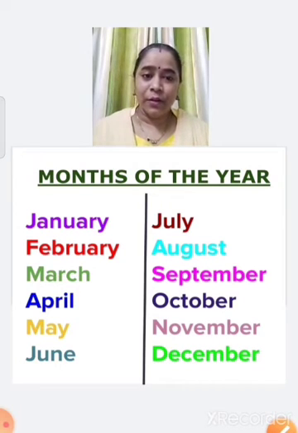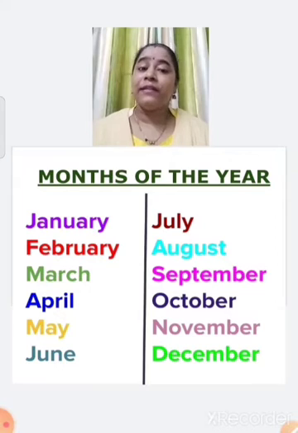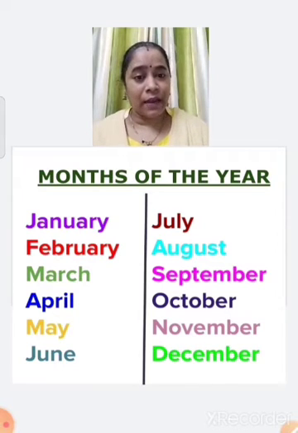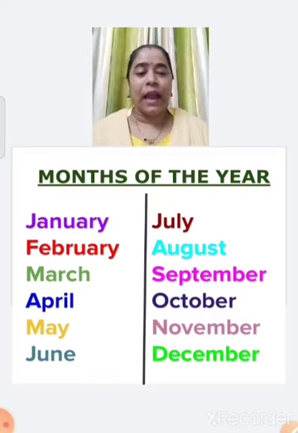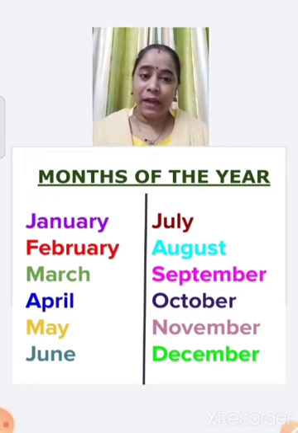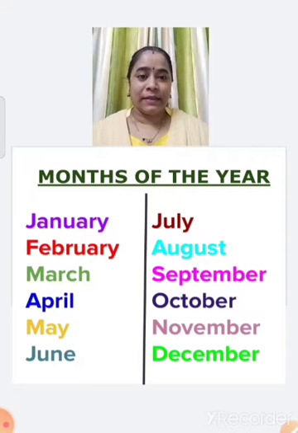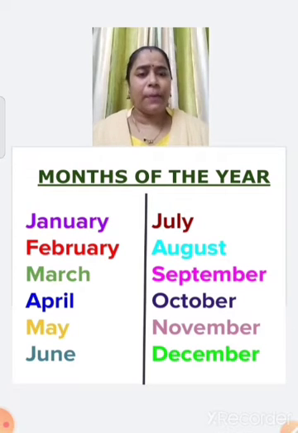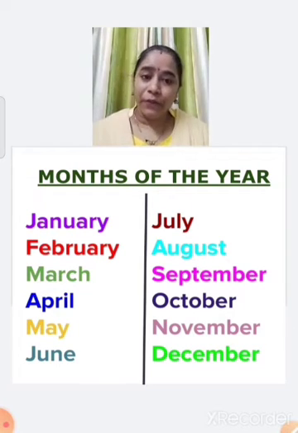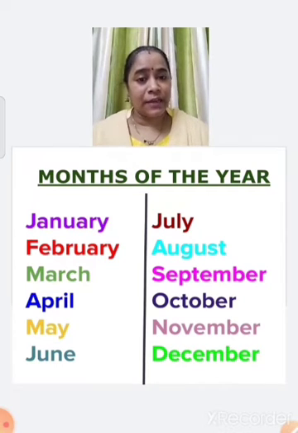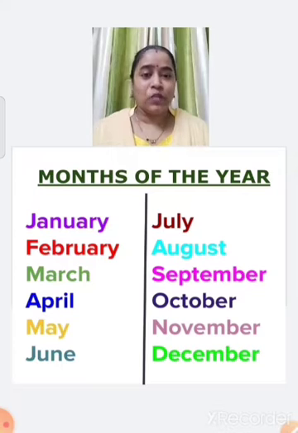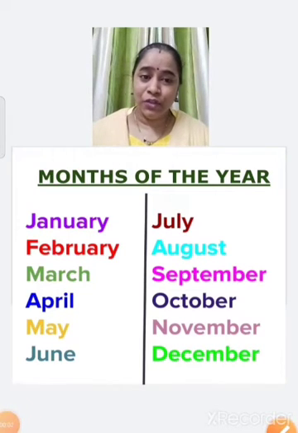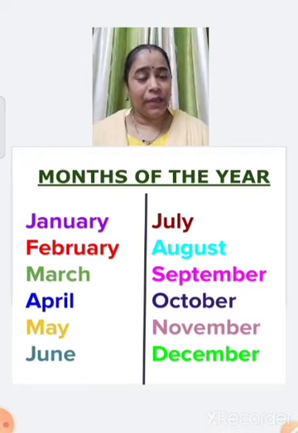Now, children, do you know there are 7 months which have 31 days and 4 months which have 30 days, and February month has 28 days. But in a leap year, February month has 29 days. So children, I will teach you a very easy and fun way to remember days in a month.